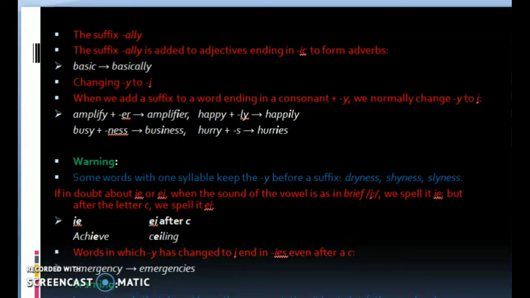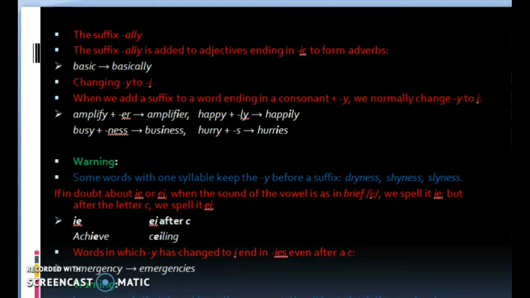If in doubt about ie or ei, when the sound of the vowel is as in brief, we spell it ie, but after the letter C, we spell it ei.